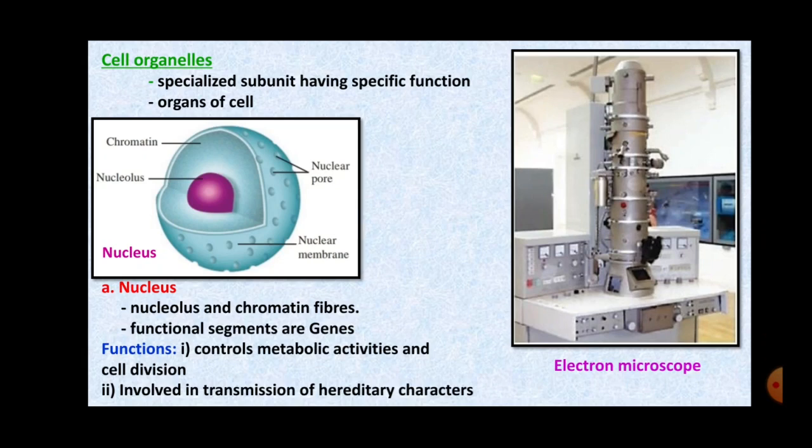See students, you might have got the compliments, "Arey, your eyes are like your mother, your hair is like your father, your complexion is like your grandmother," right? So, how do you have those similarities? Because the chromosomes or the chromatin material which is present inside the nucleus transfers the characters from one generation to another, or from the parents to the children. So, second function is it is involved in transmission of hereditary characters.